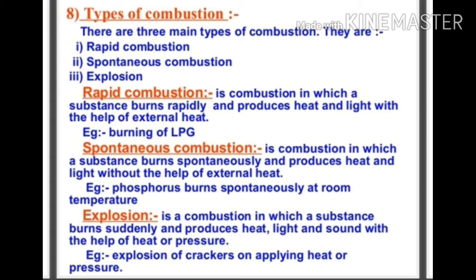Now, the second type of combustion is spontaneous combustion. Spontaneous combustion is a combustion in which a substance burns spontaneously, means by itself, and produces heat and light without the help of external heat. Here we don't need to ignite it. The substance burns itself without the help of any external heat. For example, phosphorus. Phosphorus burns spontaneously at room temperature. When we keep phosphorus at room temperature, then it starts burning by itself.